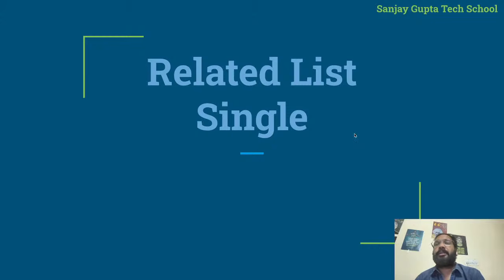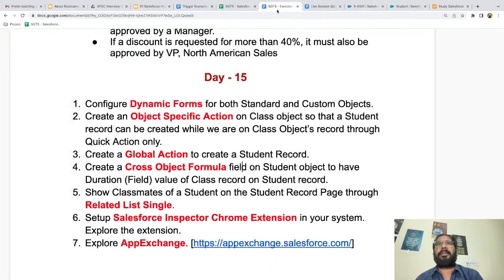Then we have related list single. This is also an interesting component that you can place. So let's understand the requirement.